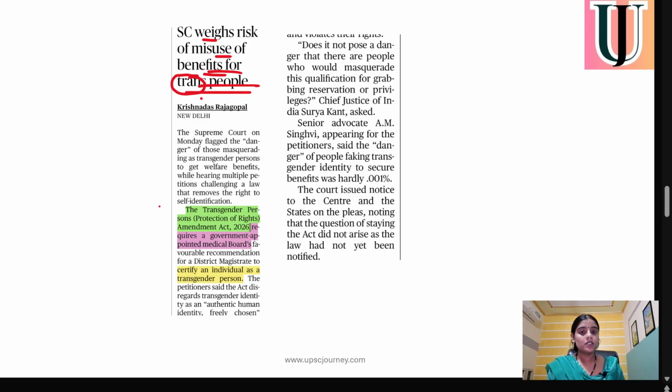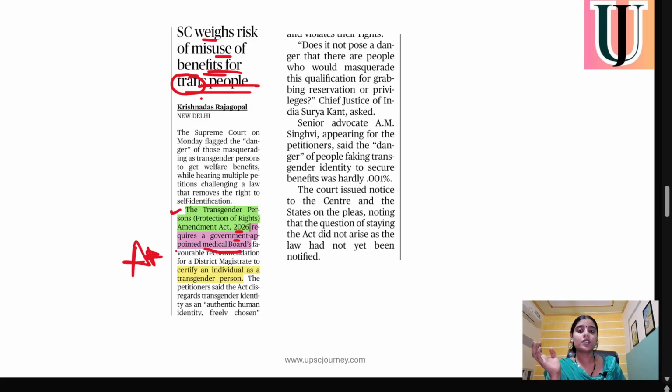Now in the amended article, the Transgender Persons (Protection of Rights) Amendment Act 2026, the government made it a requirement that a government-appointed medical board's advice is necessary.